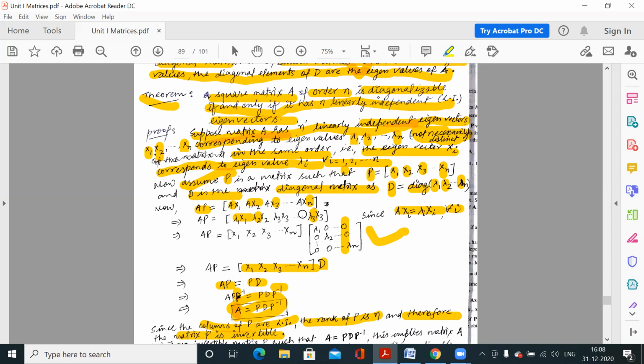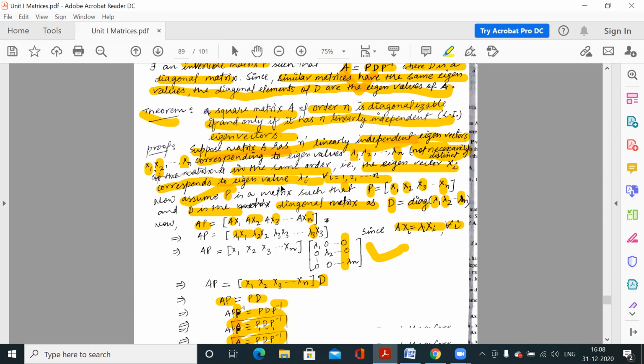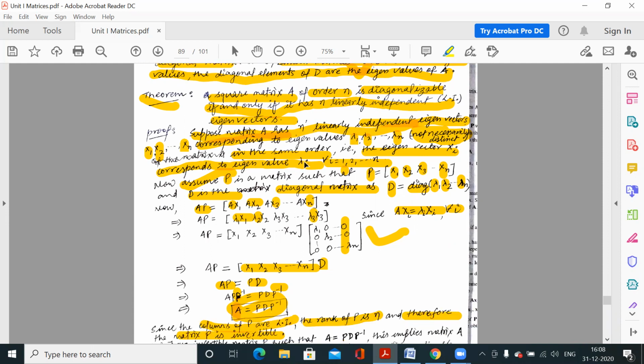Whenever we get questions, we have to check whether the given matrix is diagonalizable. We will check whether the eigenvectors of that matrix are linearly independent. And how to form that similar matrix P?